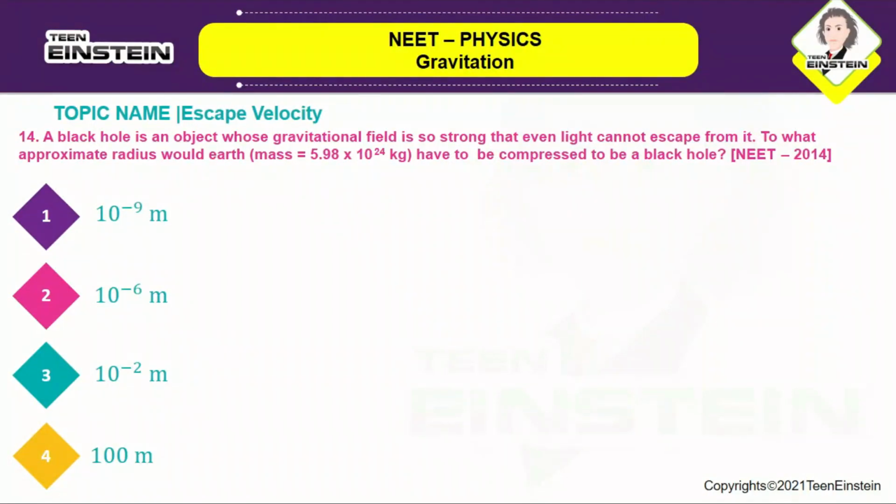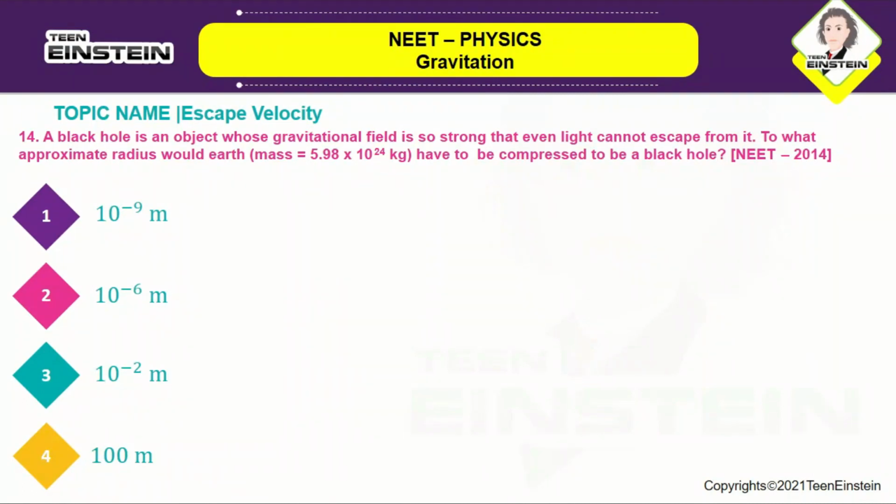A black hole is an object whose gravitational field is so strong that even light cannot escape from it. So to what approximate radius would Earth have to be compressed to be a black hole? Okay, so we all know what a black hole is, which is so strong that light cannot escape from it, it will absorb all the light. So now as per the question, you are trying to compress the Earth into a very small size. So how much radius it should be compressed so that it will behave like a black hole.